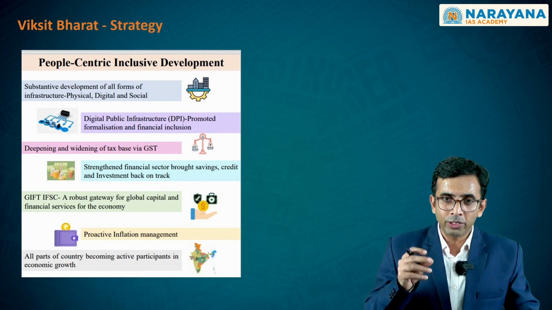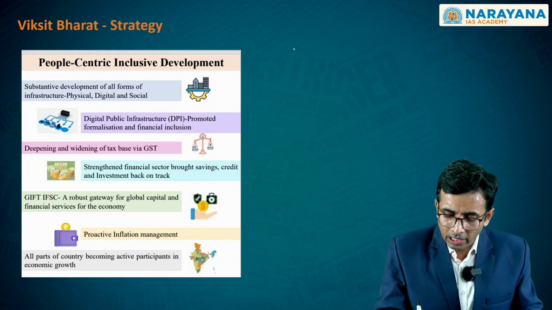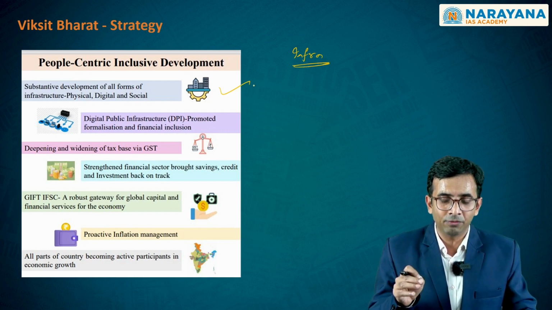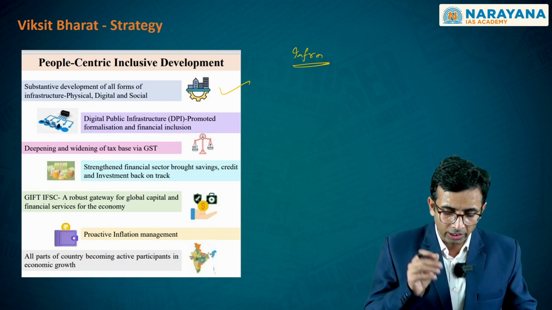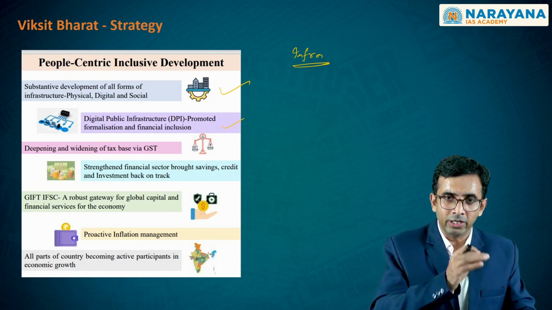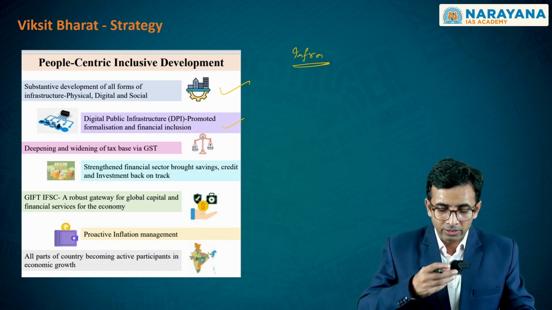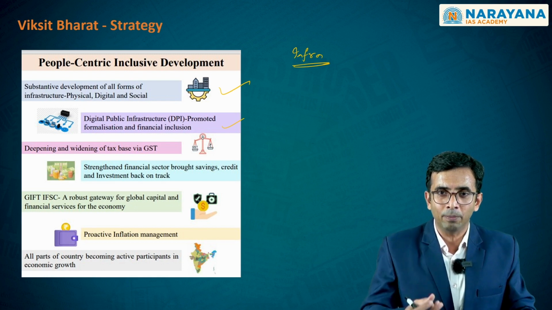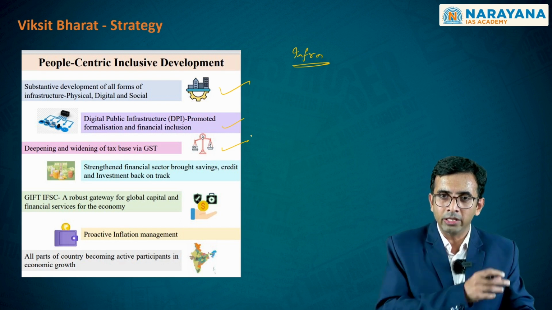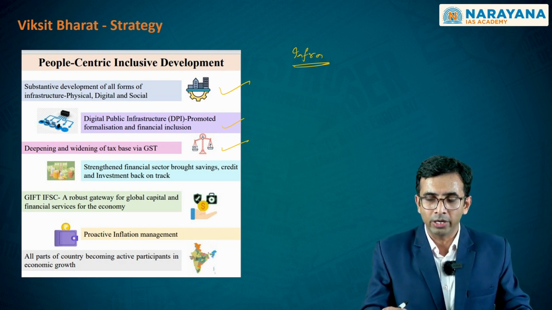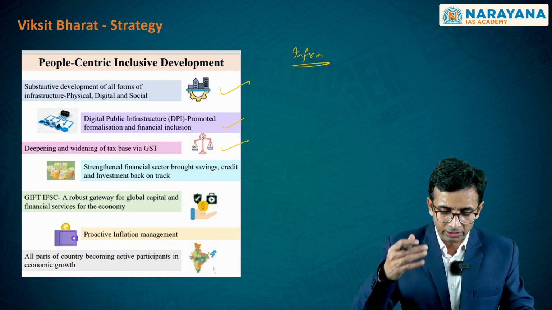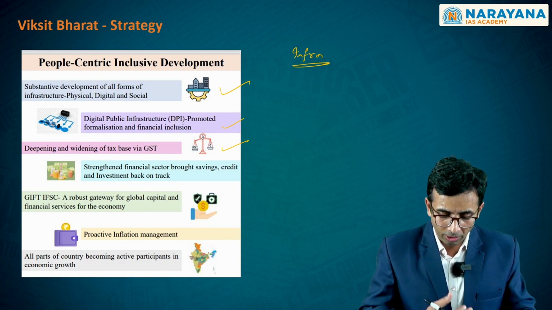Alongside, in order to make sure that this Viksit Bharat is occurring, we have clearly seen that infrastructure has to be the focus. As you see here, the physical infrastructure, digital infrastructure and social infrastructure, along with the digital payment ecosystem as part of this digital infrastructure that has been created, is trying to bring about inclusive development as a strategy. On the other hand, the widening of the tax base, not only in the direct tax component but also in the indirect tax component, is giving further leverage to the government to come up with this particular Viksit Bharat strategy, wherein its role is going to be more and more proactive.